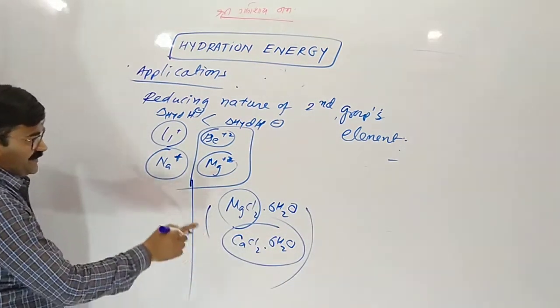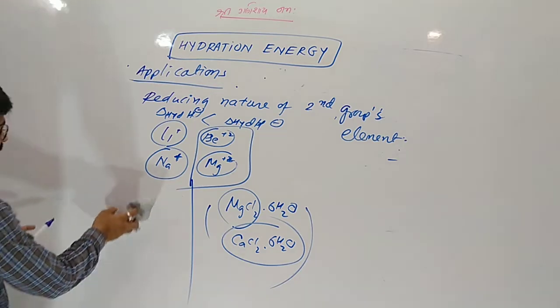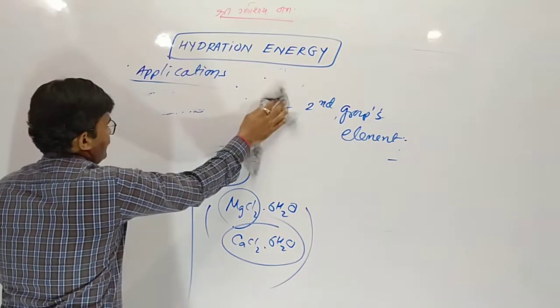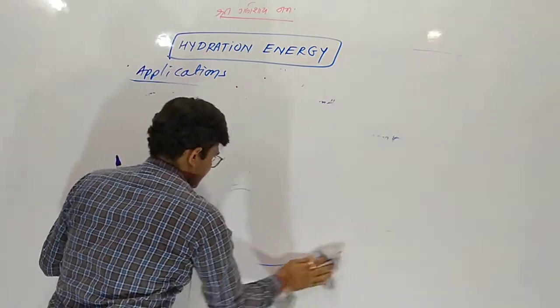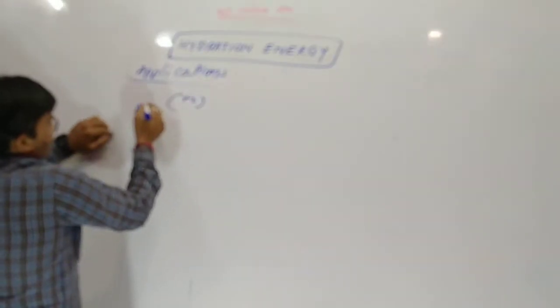In group number second, only magnesium and calcium give a hydrated salt. In group number 1 only lithium chloride gives hydrated salt. Why? Another application. Why? Elements of group number 2 have +2 oxidation state.